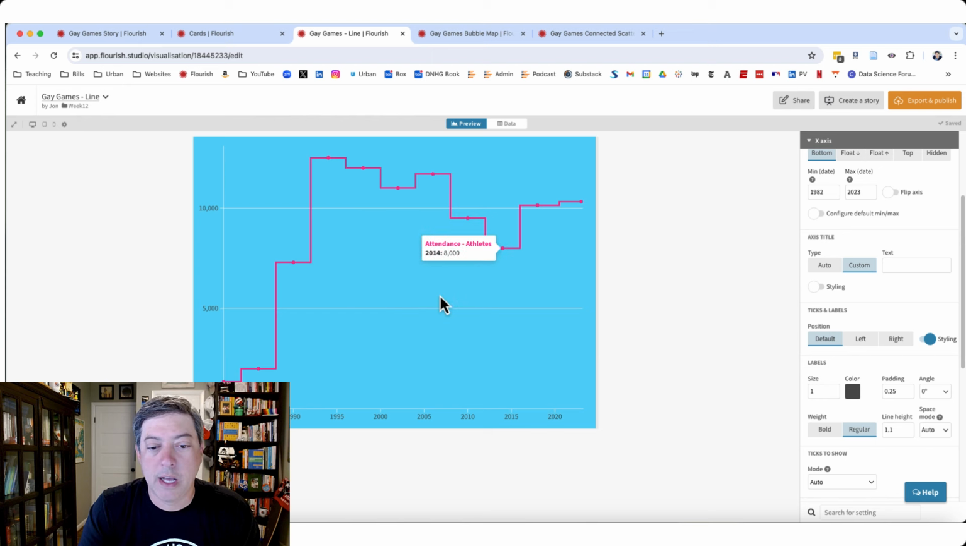Other than that, I didn't do a ton of work on the pop-ups here. Probably should fix that. Attendance, athletes. I mean, maybe that's okay. But you can see I've got the blue background and the pink color. Okay, that's your line chart. Let's go to the bubble map.